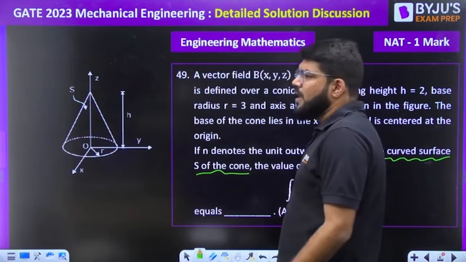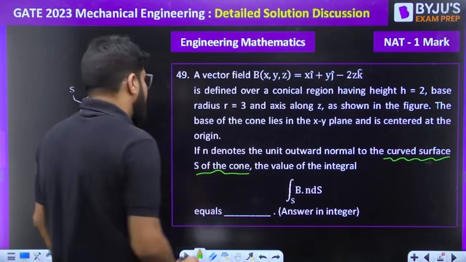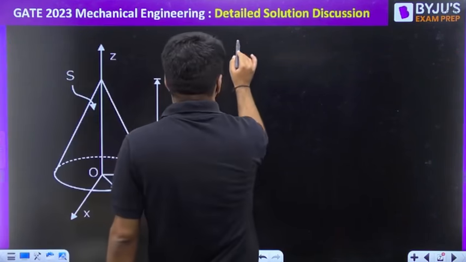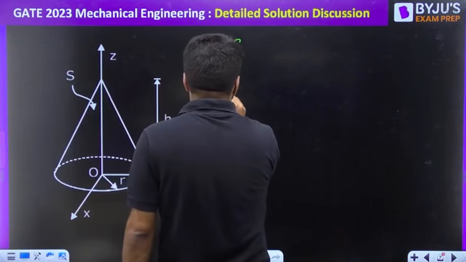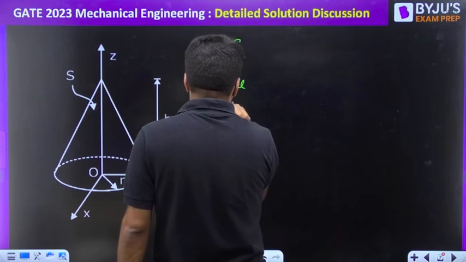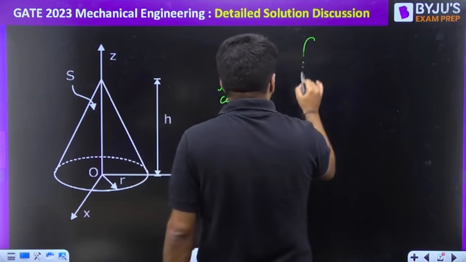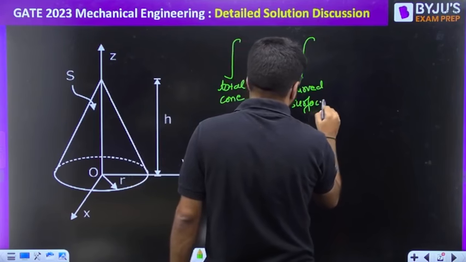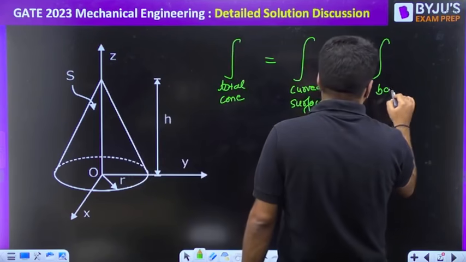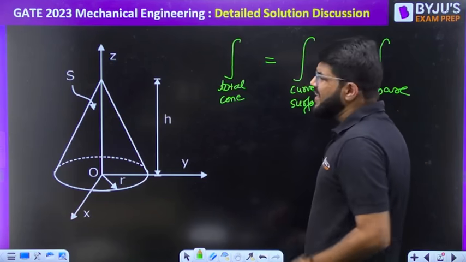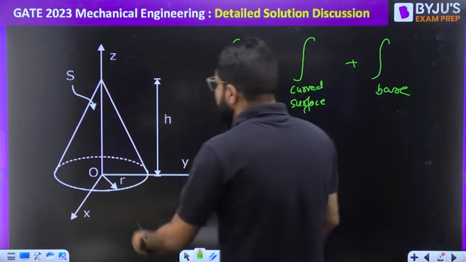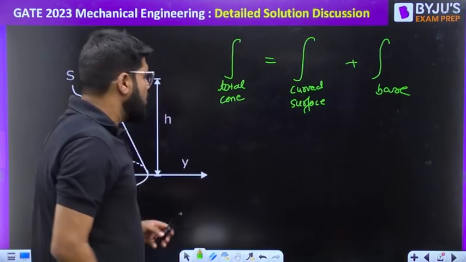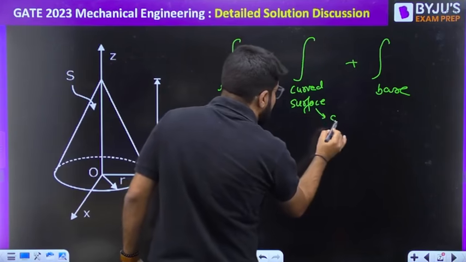What will I do? I will apply a simple fundamental. This S is my curved surface. I will write down the integral. Let us solve the integral over the total cone, and that can be broken as the integral over the curved surface plus the integral over the base. So if on one side you want to calculate the integral over the total cone, that can be split as the integral over the curved surface plus the integral over the circular base. This curved surface is the S given here.